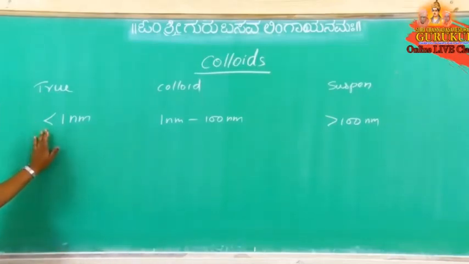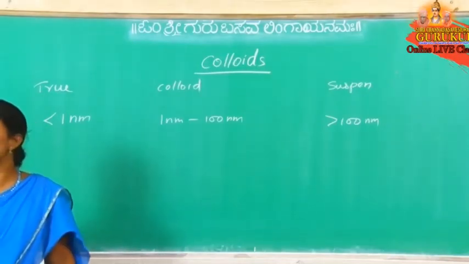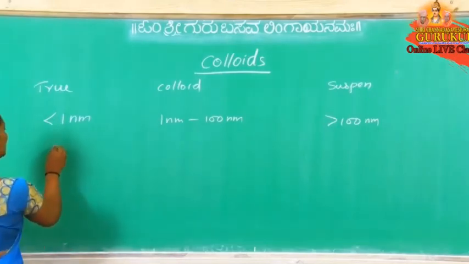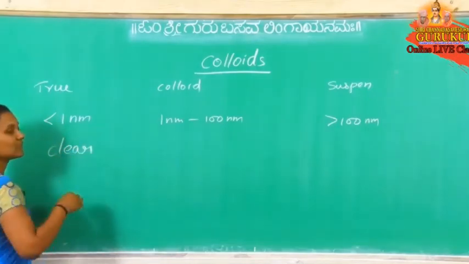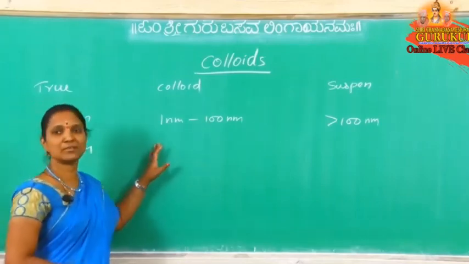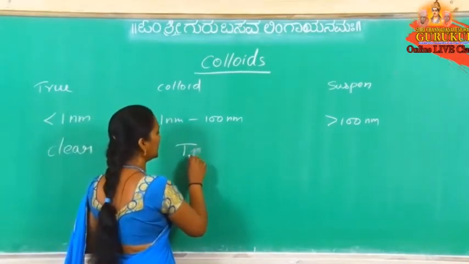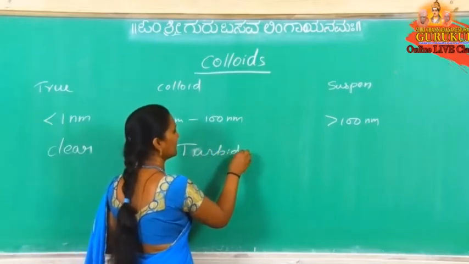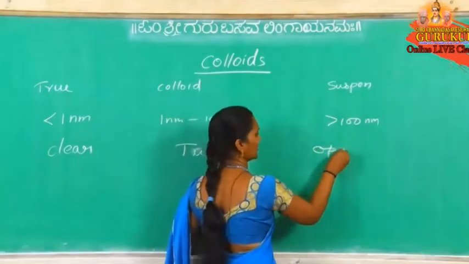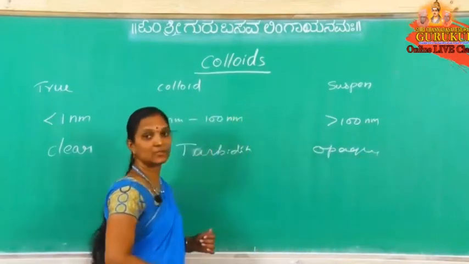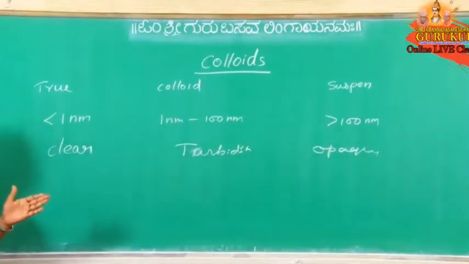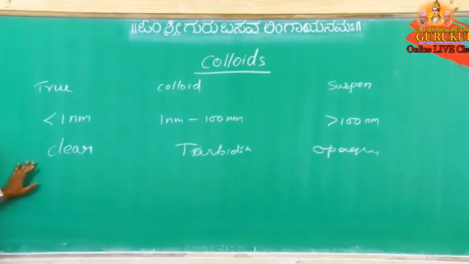Here the particle size is less than 1 nanometer, very small. That's why we get a clear solution. In the others we get turbidity, translucent or opaque solutions. In those two we do not get a clear solution.